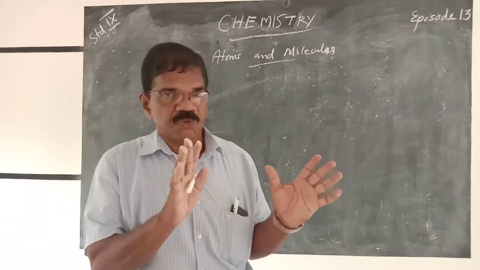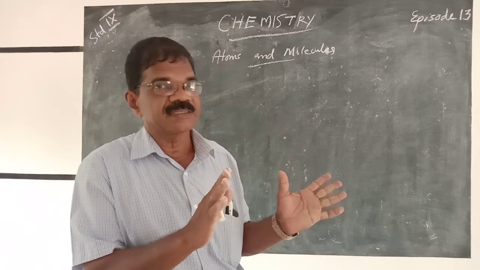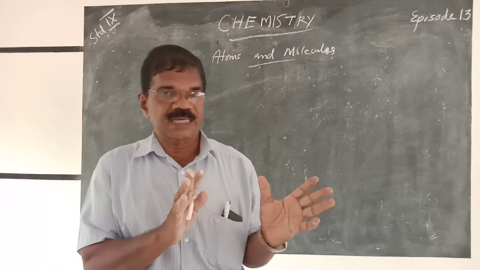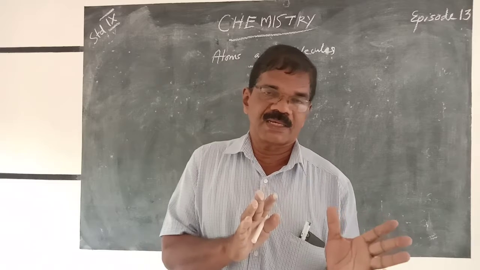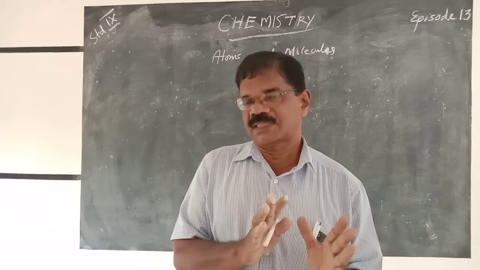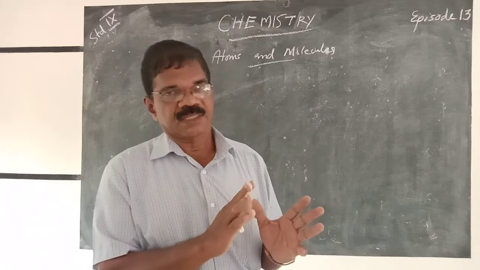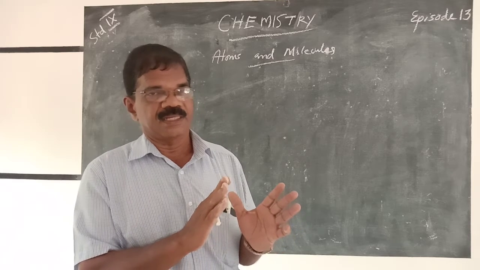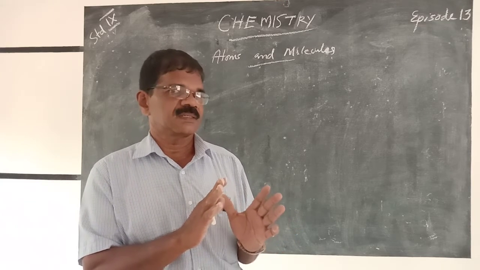These are the postulates of Dalton's atomic theory. Dalton's atomic theory made a great change in the world of science and chemistry.